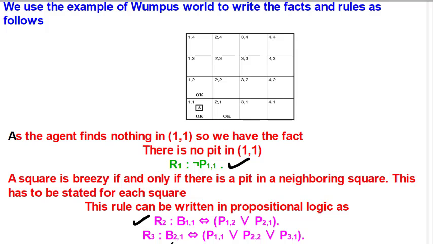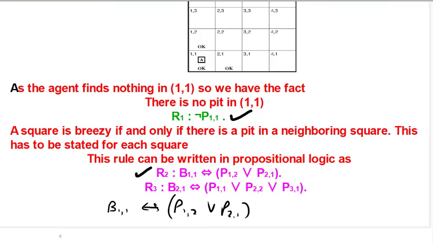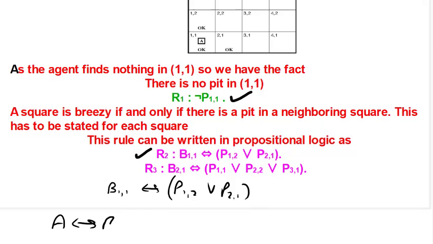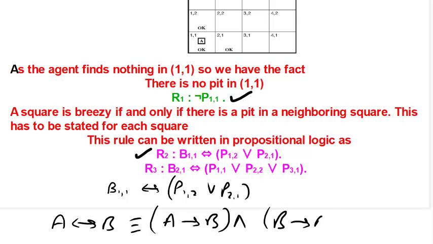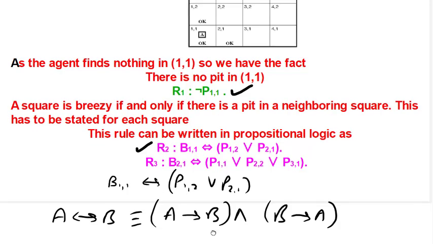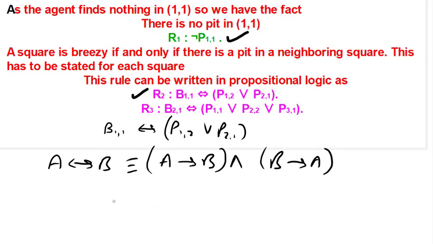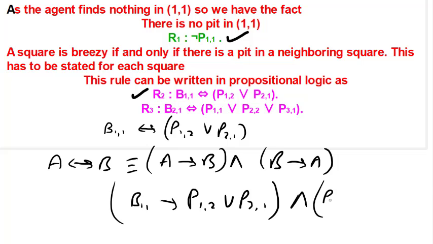both are true. In that sense, we know A biconditional B is also equivalent to A implies B and B implies A. If we apply the same rule here with the breeze and split this, what we get is B11 implies P12 or P21, and P12 or P21 implies B11.